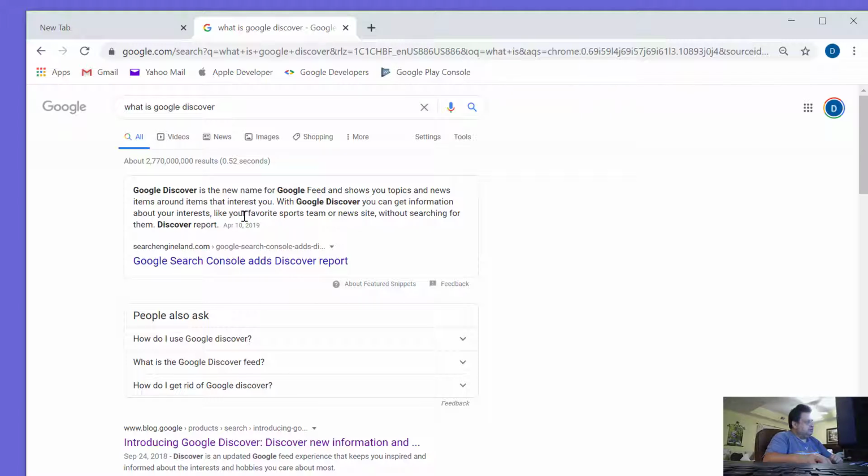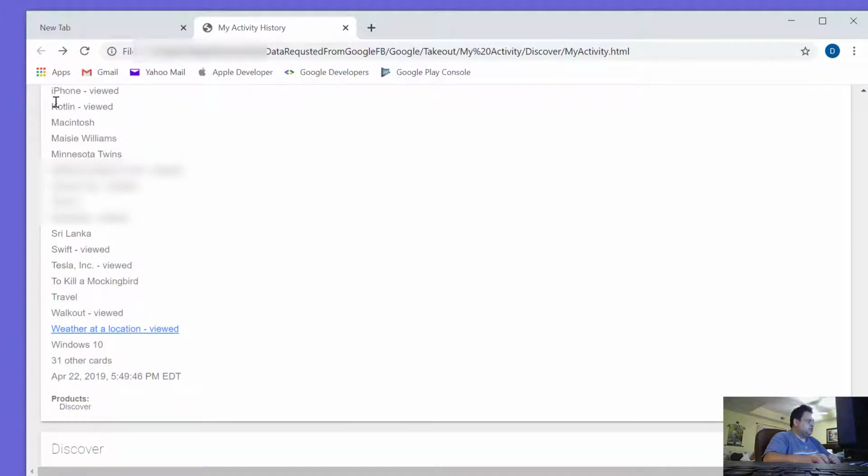So here's what it says. It says with Google Discover, you can get information about your interests, like your favorite sports team or news site, without searching them. So it's used to feed content that I'm interested in. Let's go back actually to the file and see what else is on here.